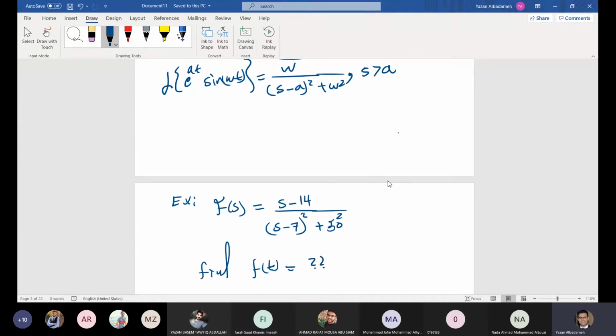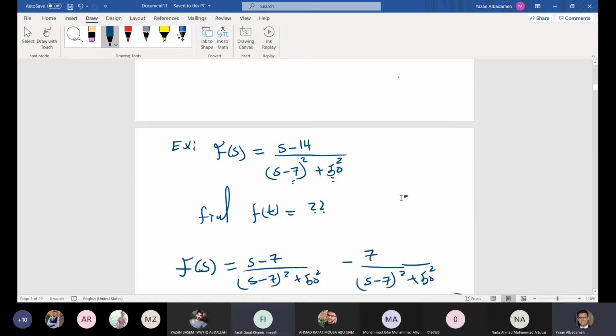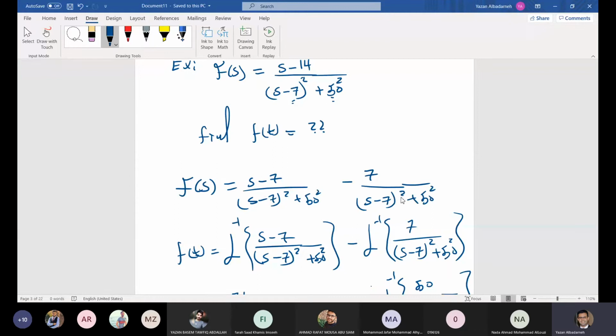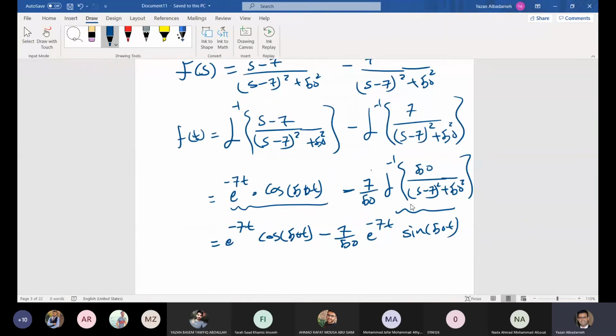Let's start from here. s minus 14, s minus 7. a is equal to 7, right? Well, omega is equal to 50. So this one, I need to have sine 50t e to the power minus 7. Sorry, you mean 70. Yes, you are right. And you mean plus 7. Exactly. Okay, my bad. I'm very sorry. I'm always like this. So here we have plus 7. Yes, here we have plus 7. Okay, makes sense now?